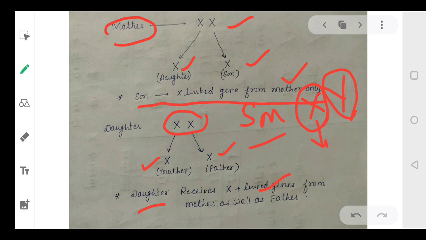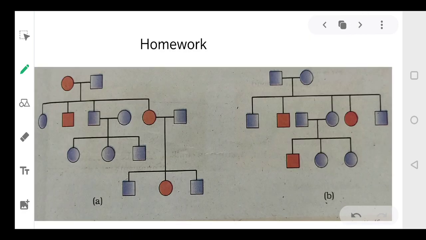Clear? Okay, so I hope you are in a position to distinguish certain examples. So I'm giving you 2 examples here that you will solve, that you will study, keeping in mind the rules that we have discussed for the pedigree analysis. Okay, you apply these rules and identify what type of it is. It is a dominant one, recessive one, autosomal, or you can say sex linked, right? You will identify and you will let me know.